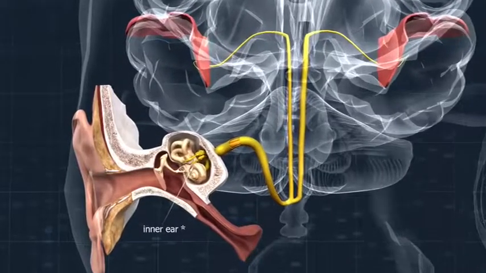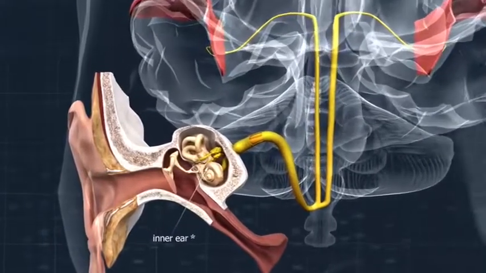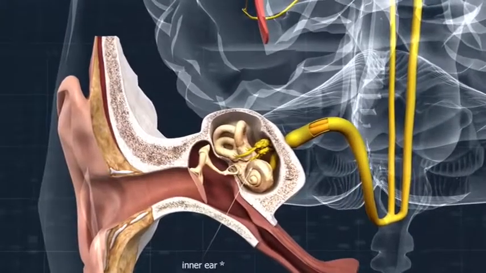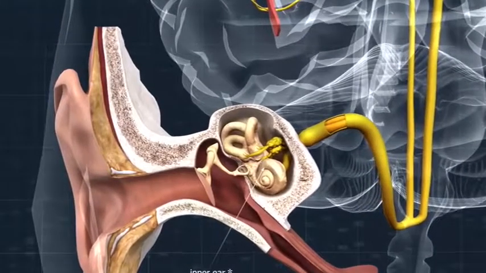It is only the inner ear that is responsible for the sense of balance. Receptors in the semicircular canals located in the inner ear are responsible for detecting the position of the head and its movement.